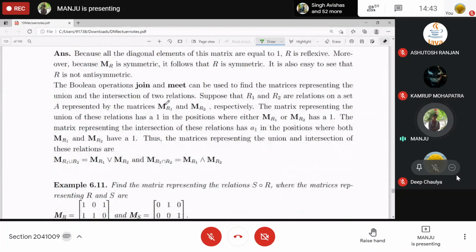Then we discussed join and meet. The matrix representing union is the join, corresponding to intersection is the meet, and corresponding to S composition R, you have the Boolean product MR with the right-hand side taken here, MS. Clear?